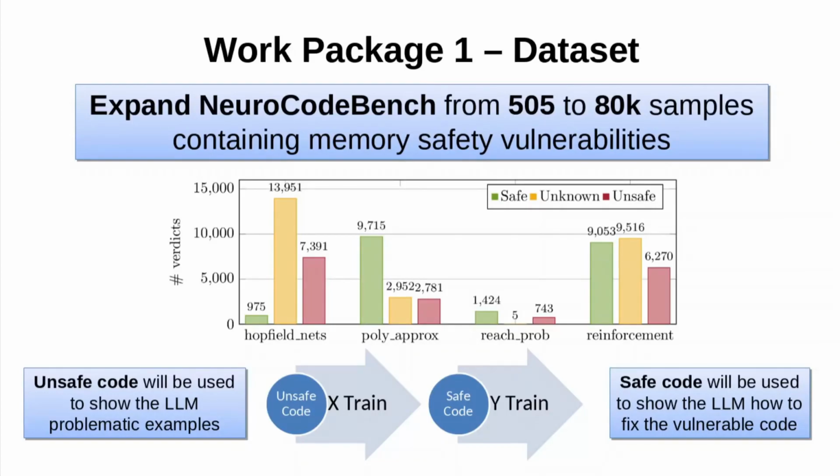So for future large language model training, this dataset has unsafe and safe code. Unsafe code can be used to show the LLM problematic examples. In this case, it can be the X train, and safe code can be used to show the large language model how to fix the vulnerable code. In this case, it can be the Y train. The graph shows how many safe, unknown, and unsafe samples each category in the base dataset had after it was expanded.